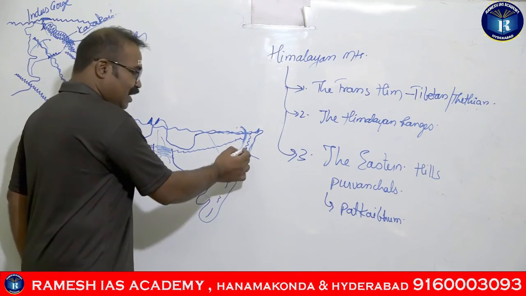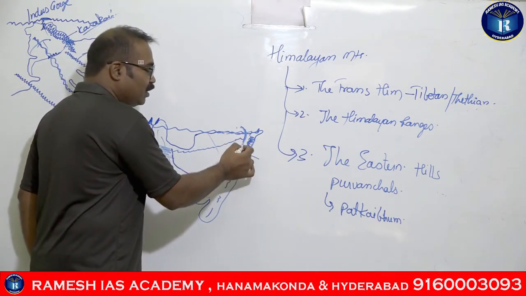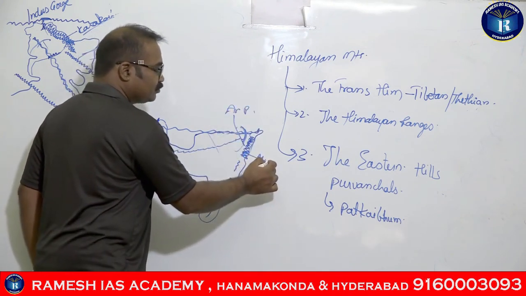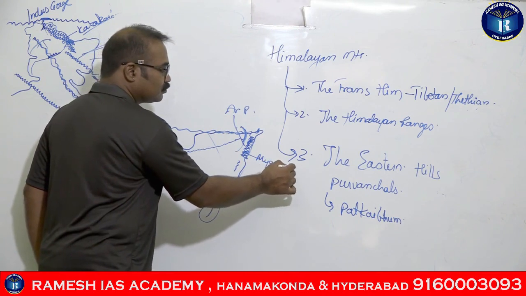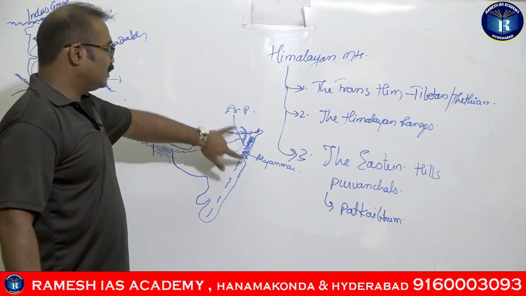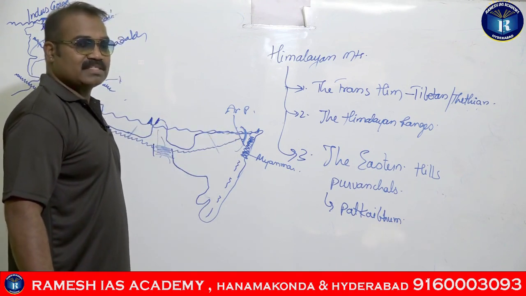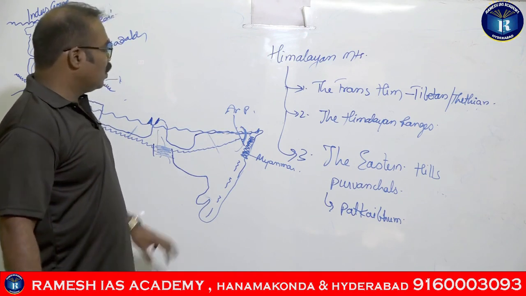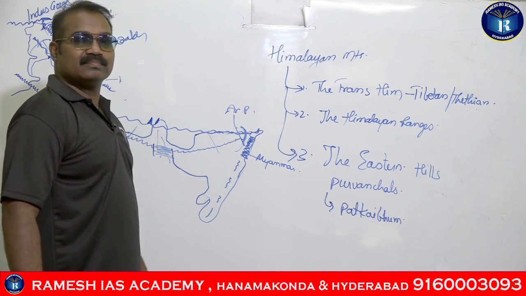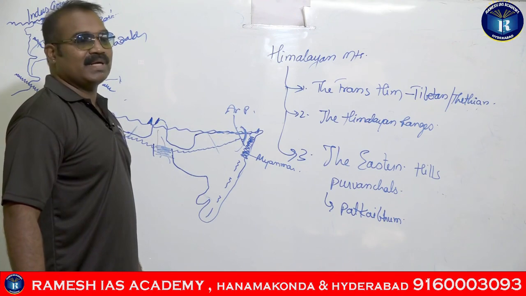The Patkai Bum are acting as the watersheds between Arunachal Pradesh and Myanmar, guys. So the Patkai Bum's northern part is said to be the North Eastern Frontier Agency, guys.